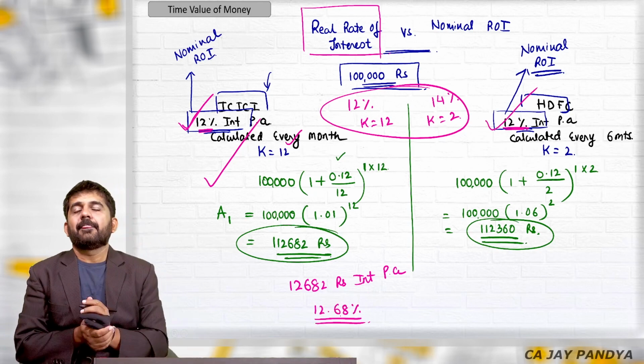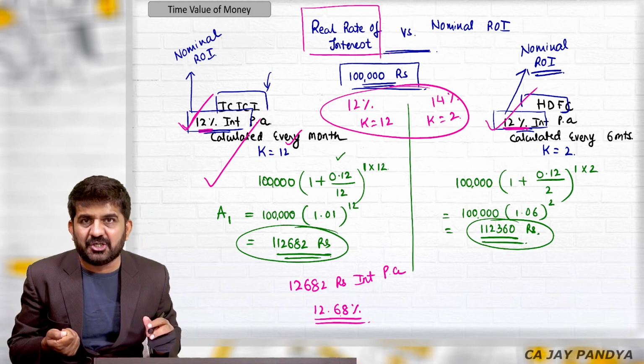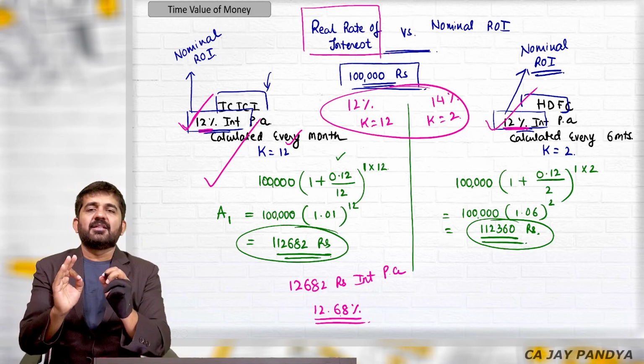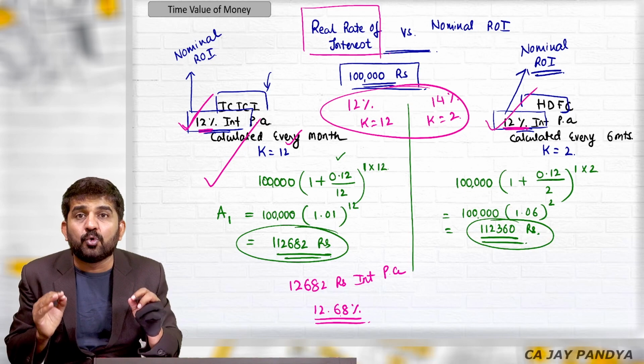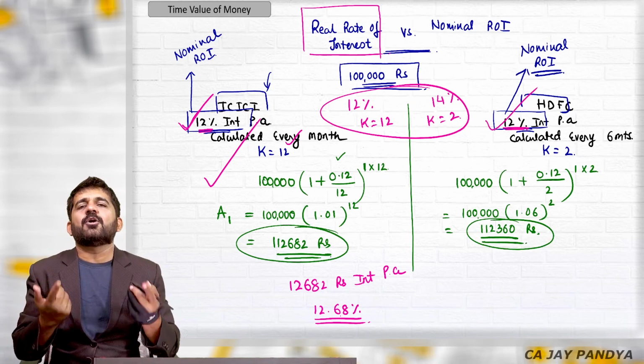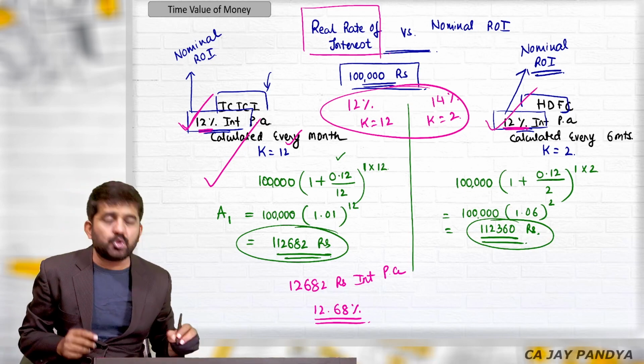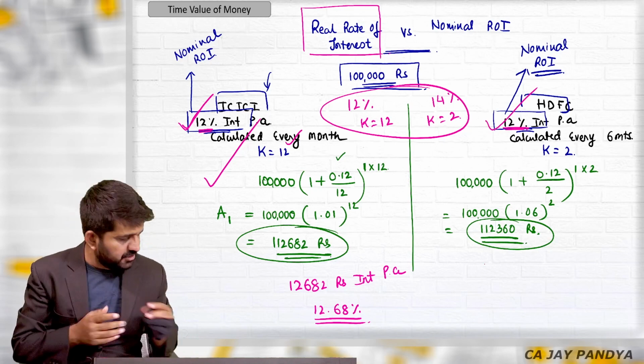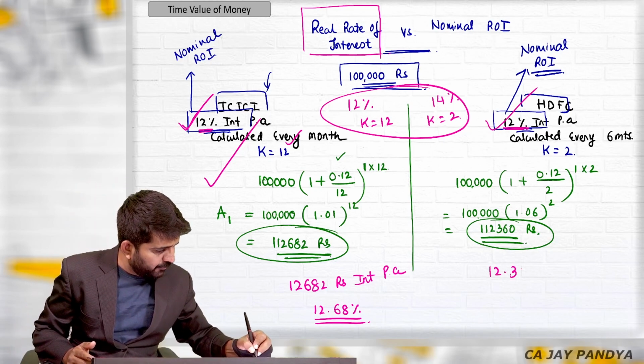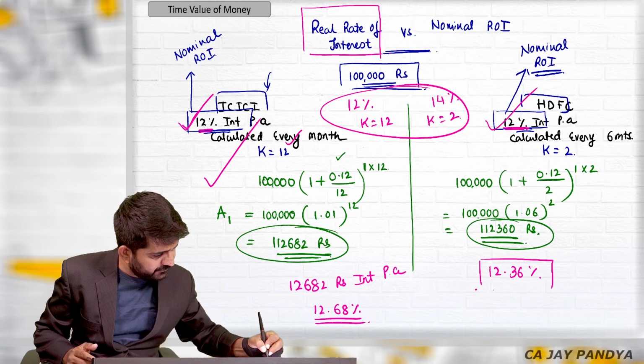If you go in percentage terms, if you are getting 12,682 rupees interest on 1 lakh rupees invested after 1 year, actually it is 12.68%. And here it is 12.36%.